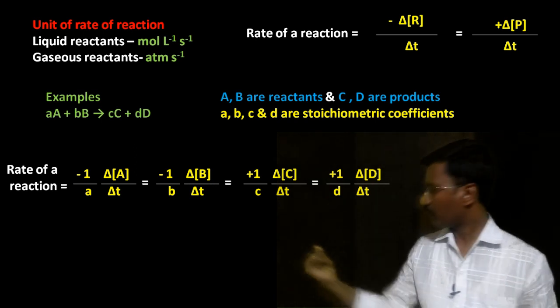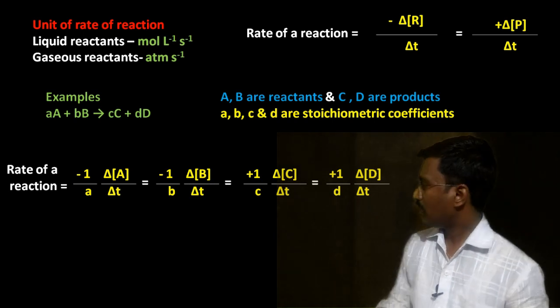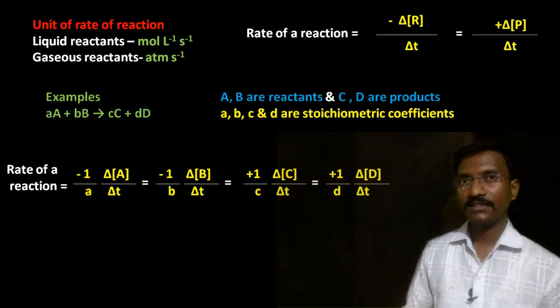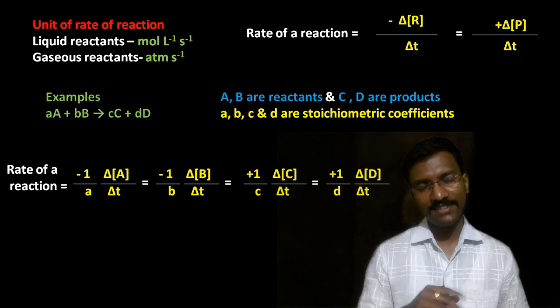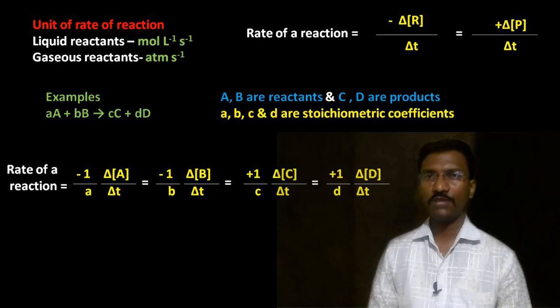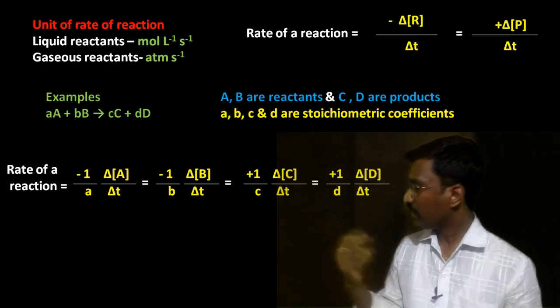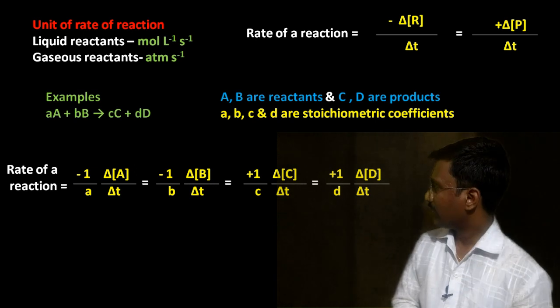Here the plus sign of the product indicates that the concentration of the product increases, and the negative sign of the reactant indicates that the concentration of the reactant is decreasing. By looking at this expression, it is possible to write the rate of the reaction for any given reaction. Let us just look at the examples.